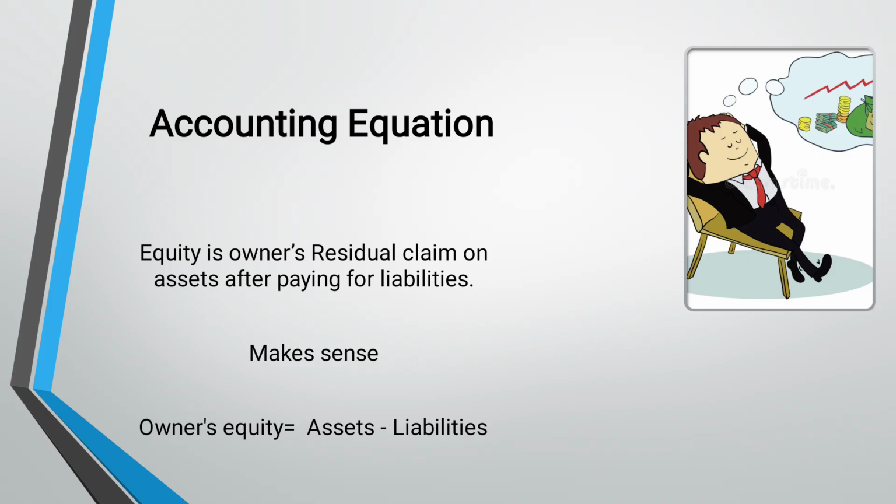Because the business is a combination of investments made by the owner and also amounts borrowed from the debtors. We cannot run the business 100% from our own income.